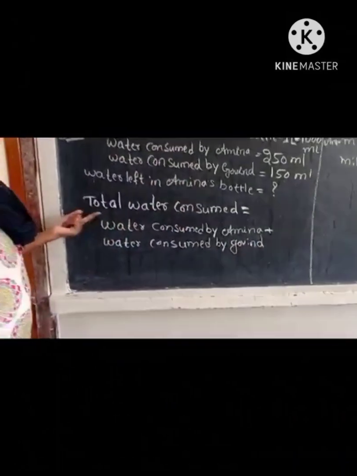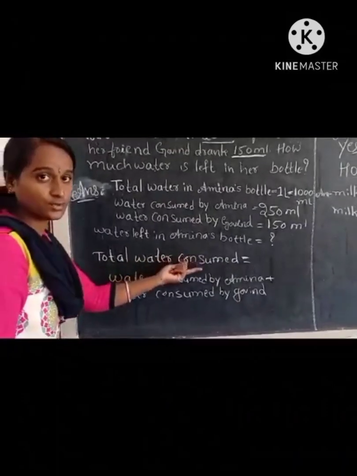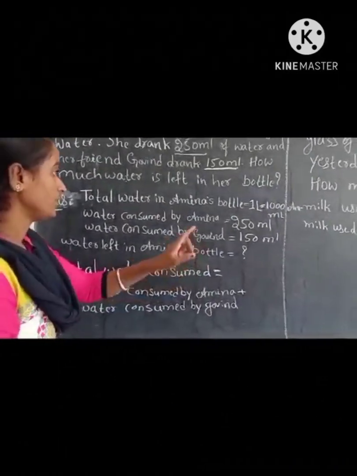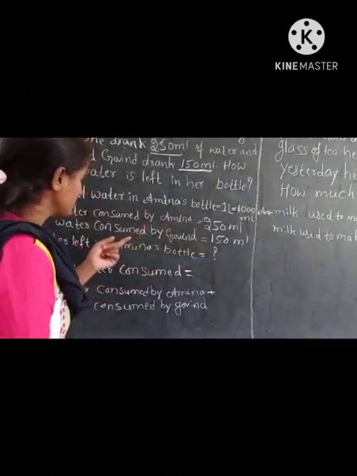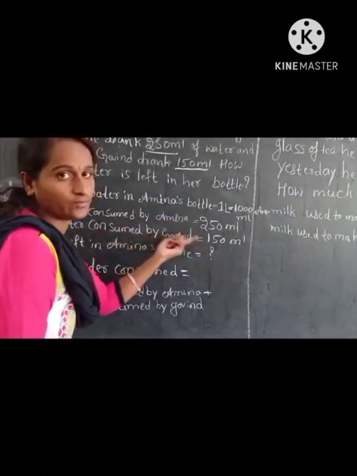In order to find out the total amount of water consumed, what do we need to do? We need to add water consumed by Amina plus water consumed by Govind.